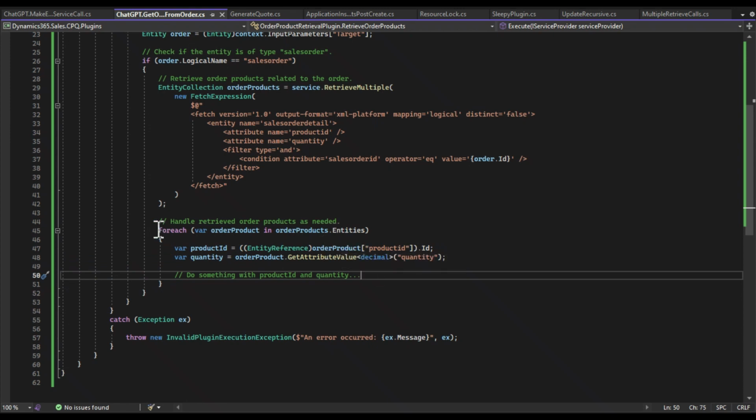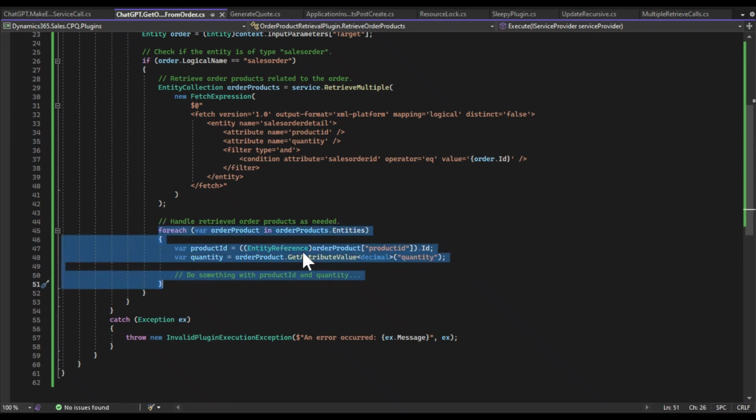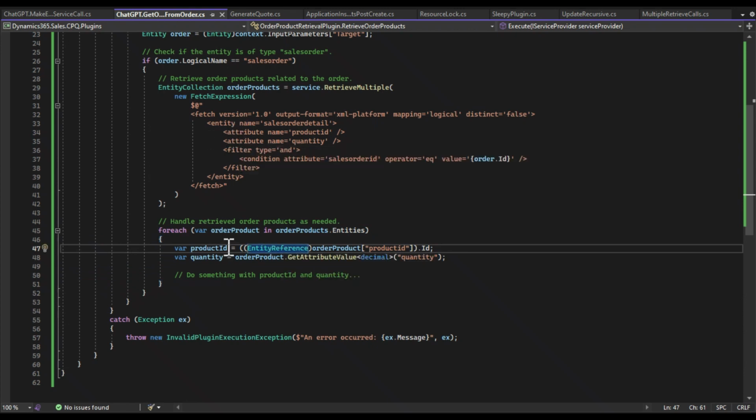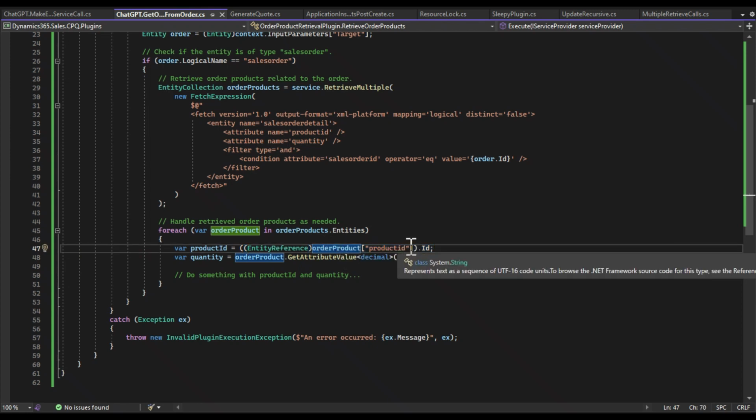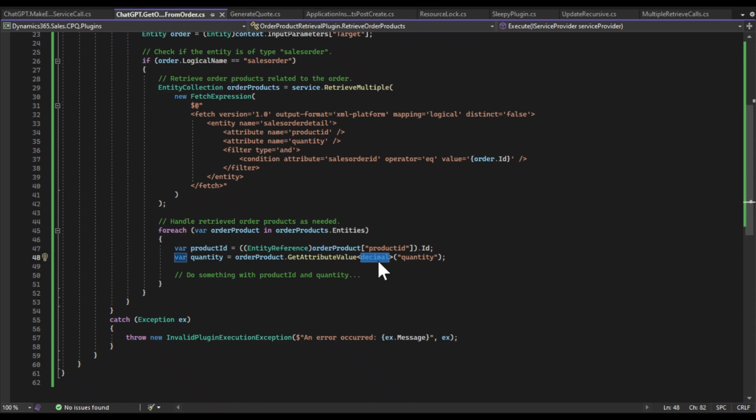So really focus on the areas within the responses from, in this case, the fetch XML, so that you can make this a bit more maintainable. Look at how we're grabbing attributes from the classes, how we're working with typing, conversions, things like that. So be mindful of all of that.